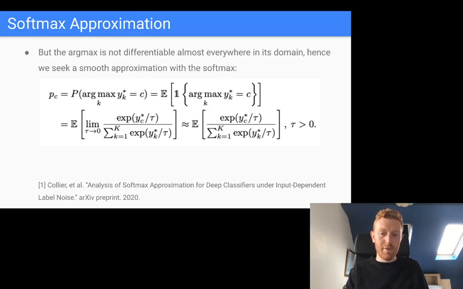But we run into some problems with fitting a neural network to that assumed generative process, and that's basically because the argmax is non-differentiable. So what we do is something similar to the Gumbel softmax trick or the concrete distribution, where we're going to approximate the argmax with a softmax at some non-zero temperature. This is just a little derivation showing that we can rewrite the probability of the argmax over the latent variables as being equal to an expectation over a softmax, where in the limit of the temperature of that softmax going to 0, and then we're just going to approximate that expectation by setting the temperature to some non-zero value.